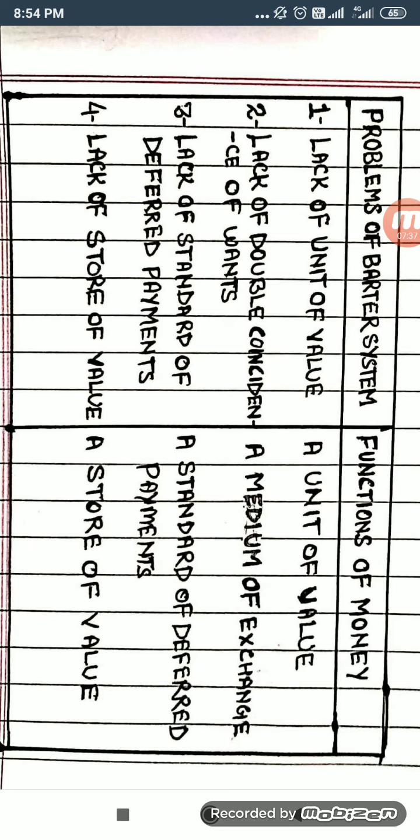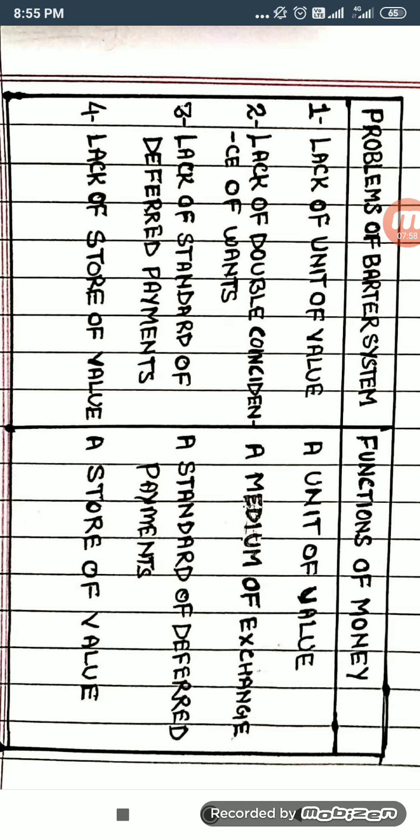Now the fourth and last function, which is related to lack of store of value, because in the barter system it was not possible to store value for future purposes, but money as a store of value solves this problem.